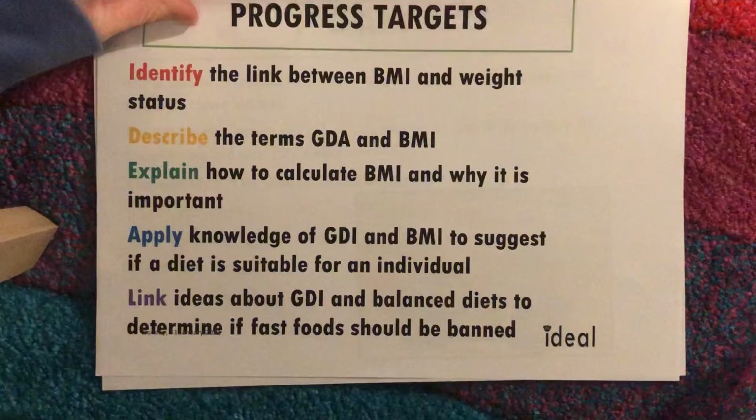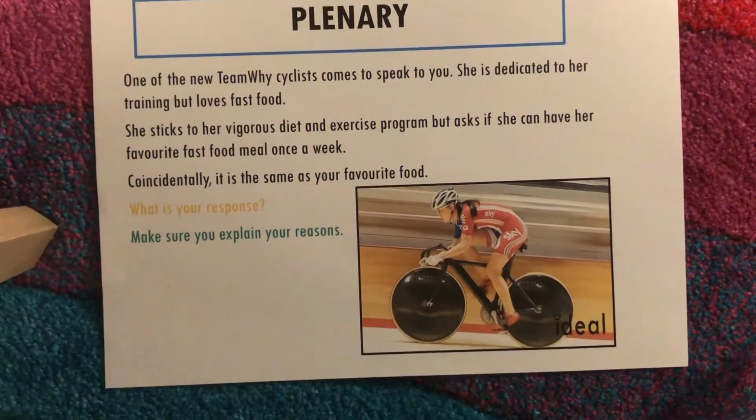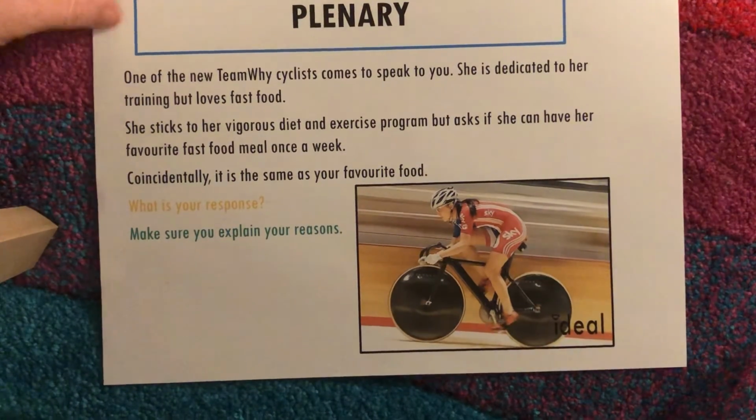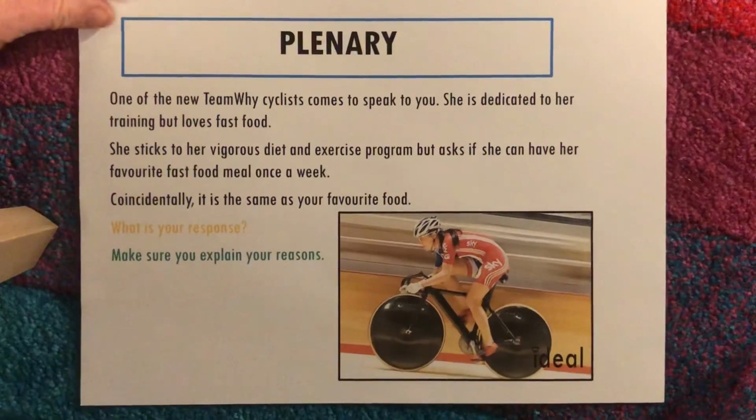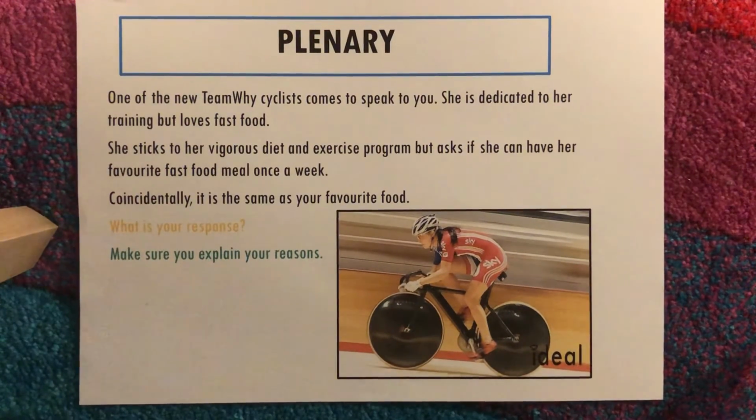Let's have a quick look at our very last part today. This is your plenary. This is the section that you need to take a picture of in your book or on your computer when you've done it and send it through to your teacher, please. So one of the new Team Y cyclists comes to speak to you. She is dedicated to her training, but she loves fast food. She sticks to her vigorous diet and exercise program, but she asks if she can have her favourite fast food meal once a week. And coincidentally, her favourite fast food meal is the same as yours.